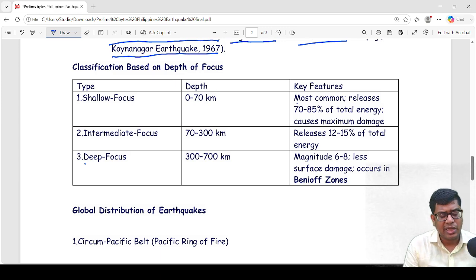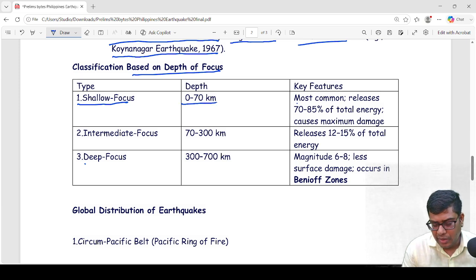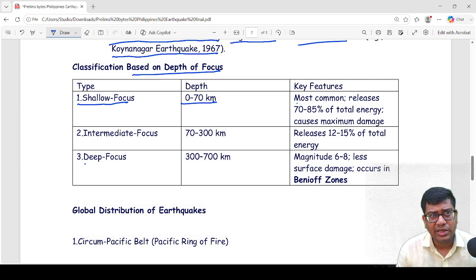Now we'll see classification of earthquakes based on depth of focus. The first type of earthquake based on depth of focus is called shallow focus. Shallow focus earthquakes occur at a depth of 0 to 70 kilometers, and this kind of earthquake is most common and releases 70 to 85% of total energy and causes maximum damage.